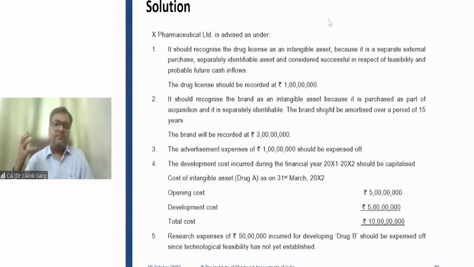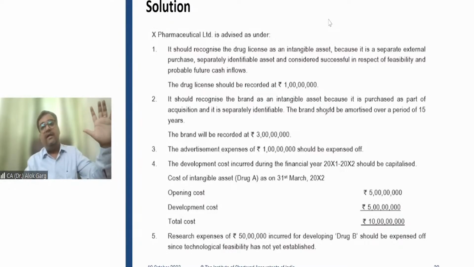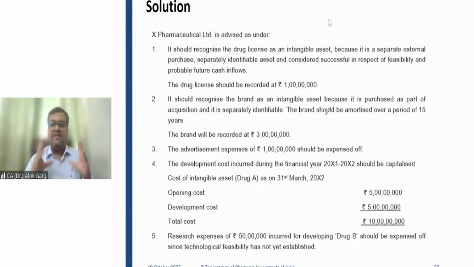So whenever the development phase starts, the expense from the development phase to completion will be capitalized, and the expense in the research phase will be charged to the P&L. If a company has charged any expense to the P&L as research phase, it cannot correct it at a later date. It cannot capitalize it subsequently. This is what we have discussed in the last 3 hours.